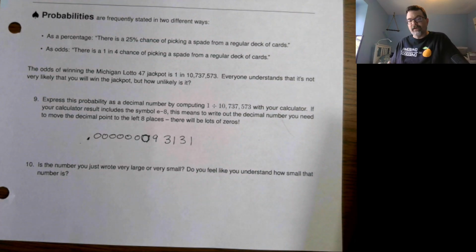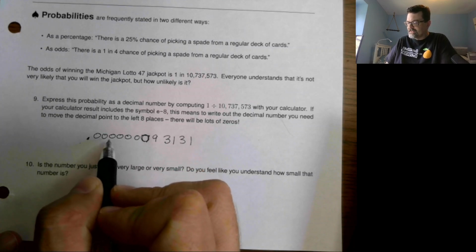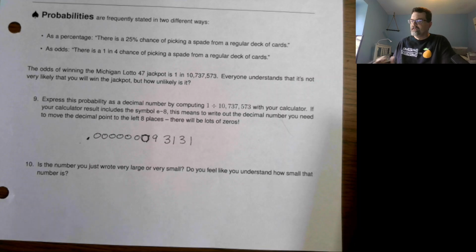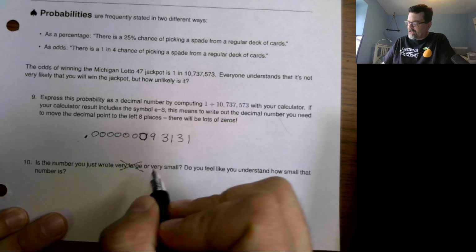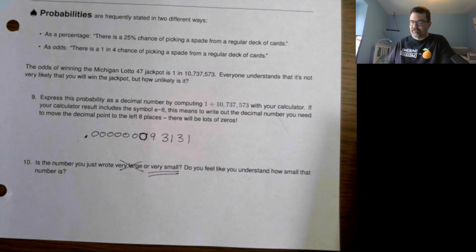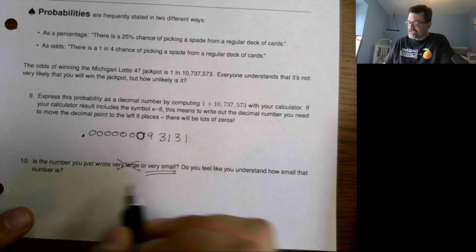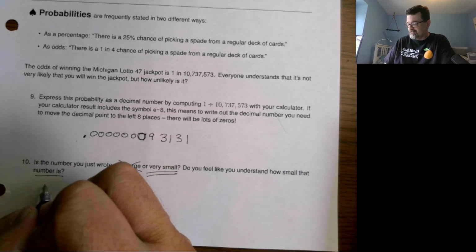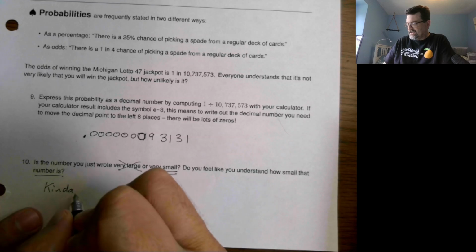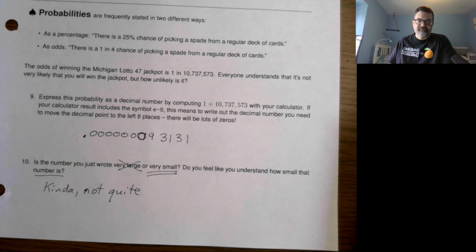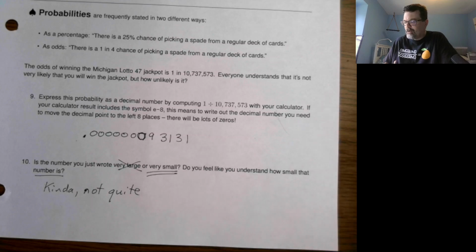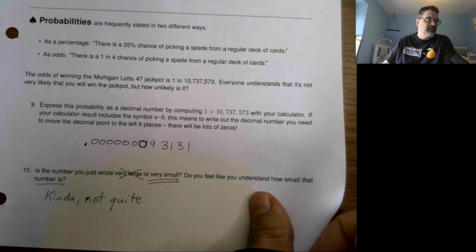If you want that as a percentage, you would move this over 2 spots and say that percent chance. Either way, it's a pretty small number. But the next question here, well, is it very large or very small? It's definitely not very large. It is a very small number, the probability that you win the lotto. But again, how small is it? Do you understand how small that number is? Kind of, not quite. Like, how unlikely is it that we win the lottery?